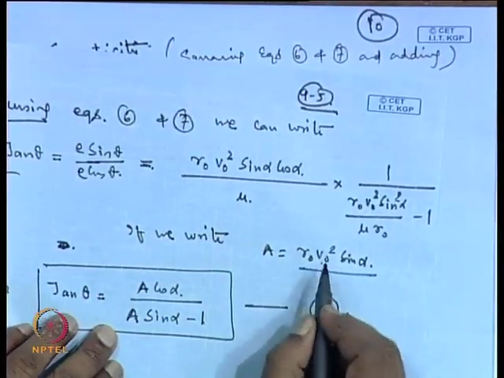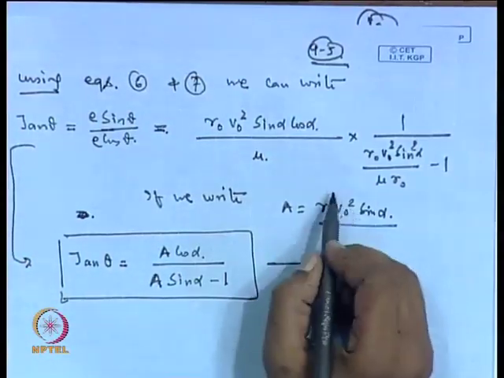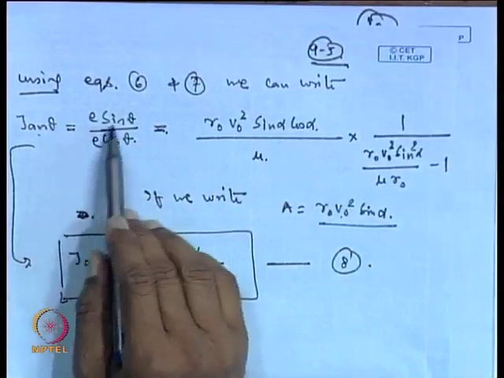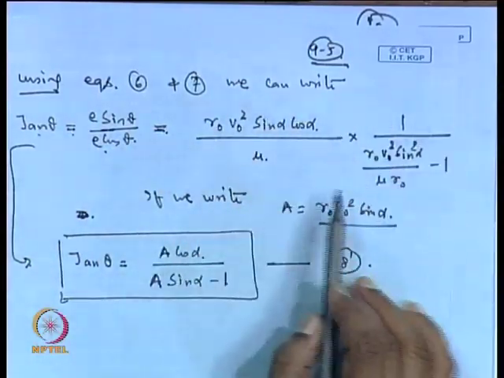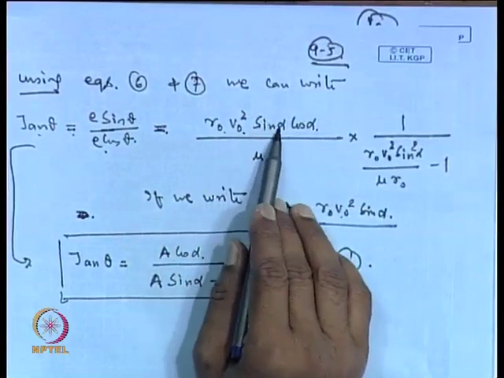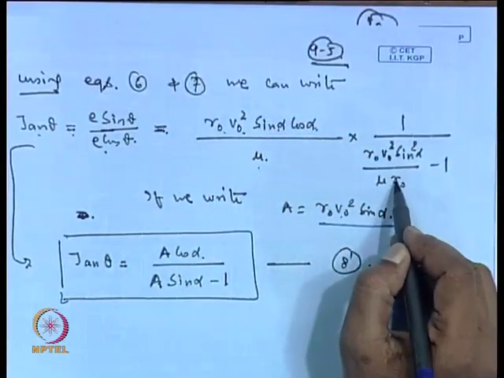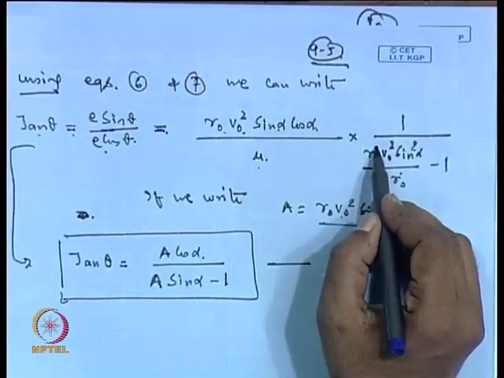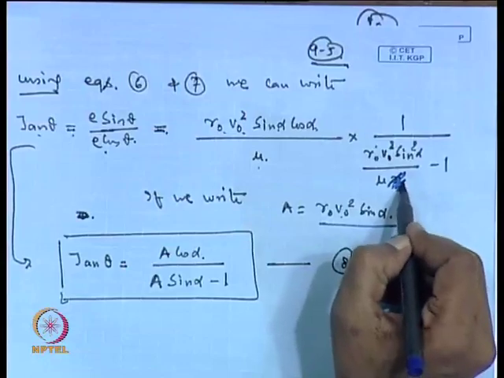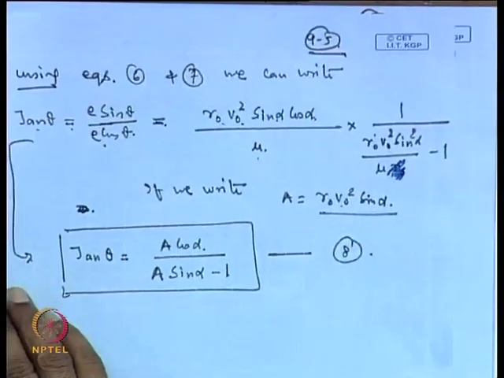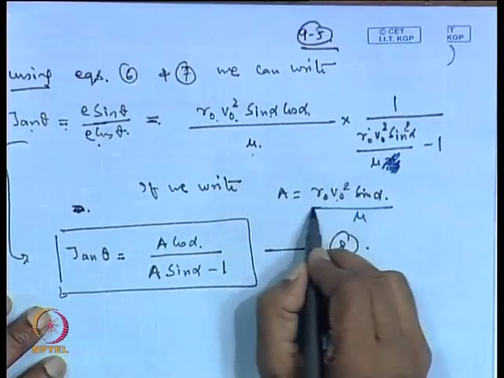Here one thing what we have missed out, and that we need to supplement while writing tan theta is equal to E sin theta by E cos theta. So, we wrote this equation. Now, r 0 v 0 square sin alpha cos alpha and this is mu. Here this term already we cancelled, r square term was there. So, this cancelled. So, this term is not present here. So, this correction must be given and then we will put the mu in the denominator.